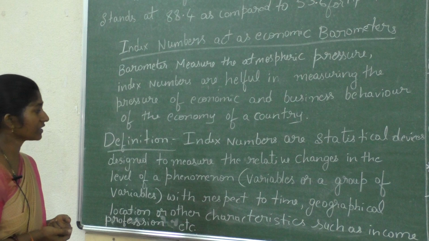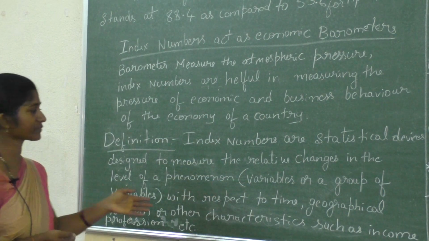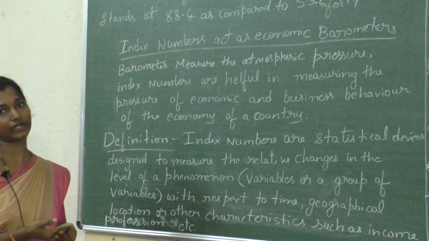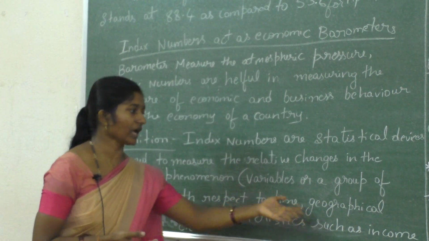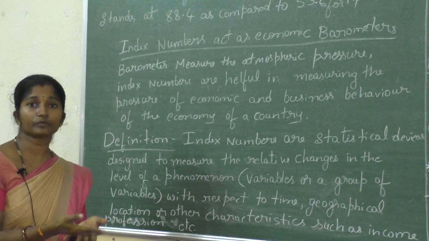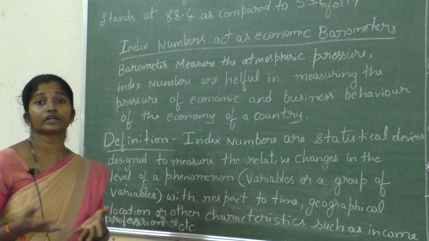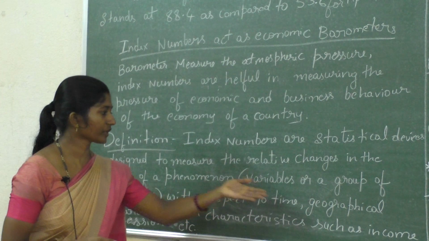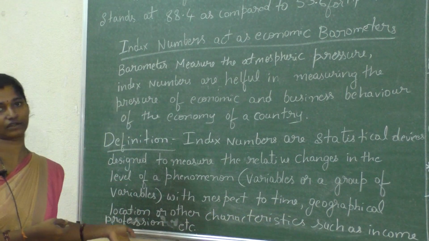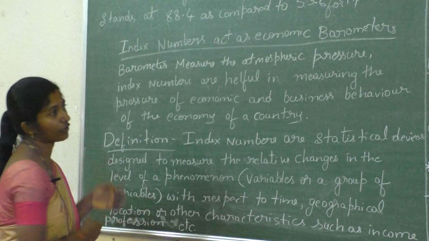To measure the relative changes of variables or a group of variables with respect to time. Time means we need both the base year and the current year. Geographical location means we have to see whether it is an urban area or a rural area, or we can also observe different classes of people, that is income, profession, etc. This is the definition of index number.